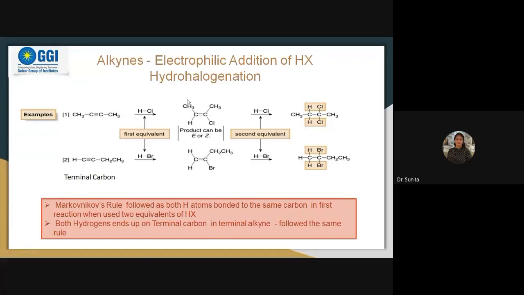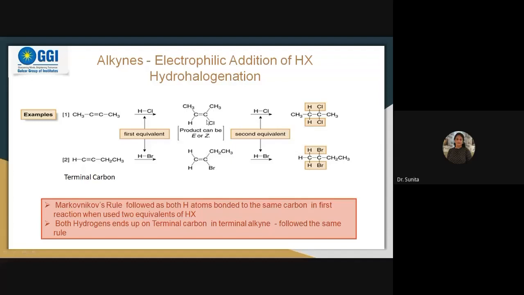Suppose this electron pair goes to this carbon, then this carbon will get the positive charge. Now this will acquire negative charge, and over here H can take place. This H positive will acquire this pair of electrons. Positive charge can develop again on either side because the structure is symmetrical. You can see over here, from one side H gets attached, from another side chlorine gets attached. But what is the difference between these reactions?